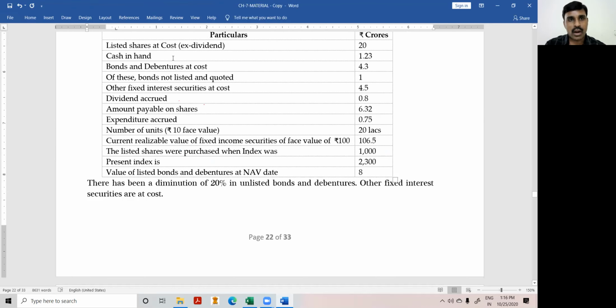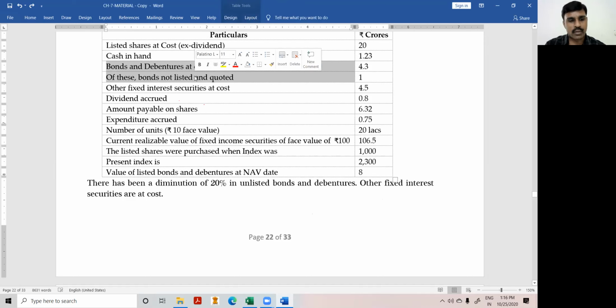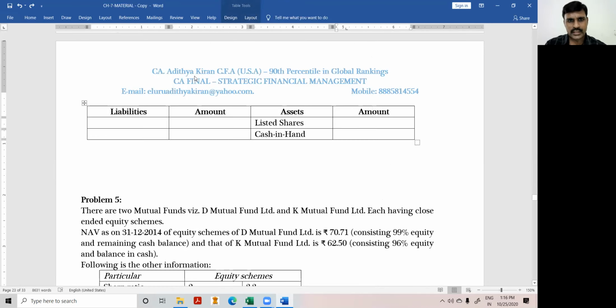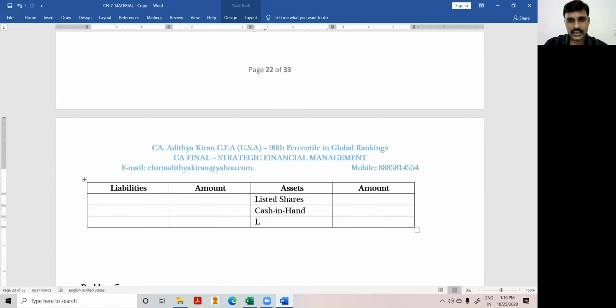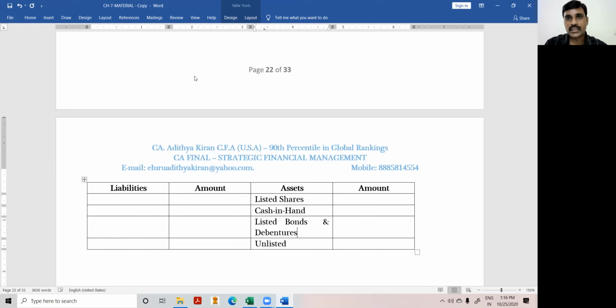Next, the third point is bonds and debentures at cost. Of these, bonds not listed and quoted. That means we have both listed bonds and unlisted bonds also. So therefore, we'll write listed bonds and debentures, and next, unlisted bonds and debentures. We'll write them in full, otherwise we'll get confused.